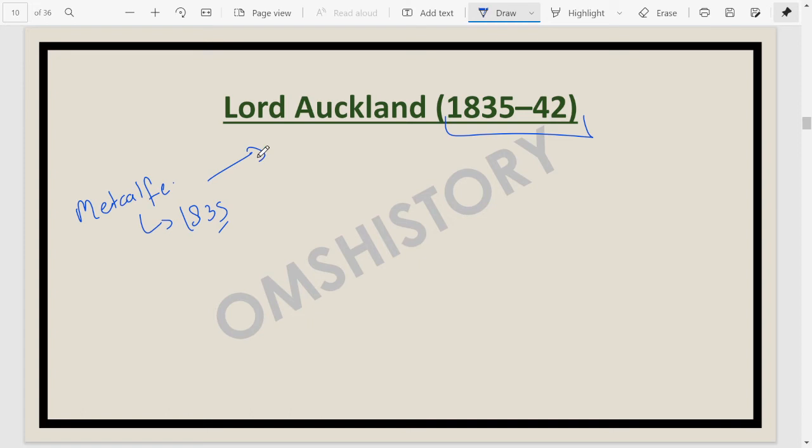He remained in office for a very short time. Lord Auckland was the Governor General from 1835 to 1842. He is known for his Afghan policies, the Afghan affair. In fact, the first Afghan war happened during his time period, from 1836 till 1842. It was disastrous for the British, and that's why Lord Auckland was recalled.